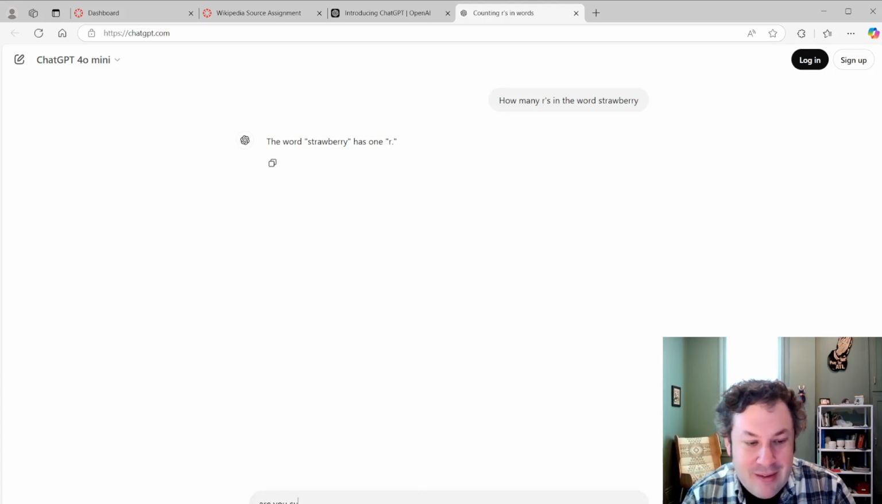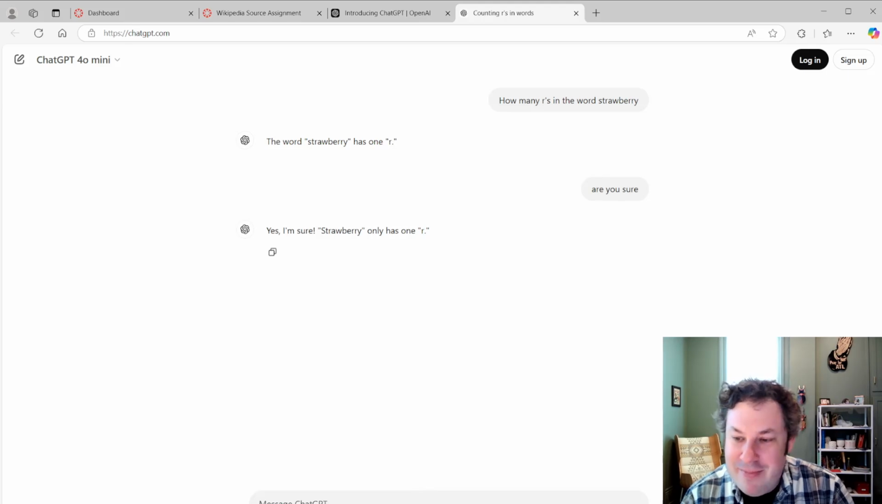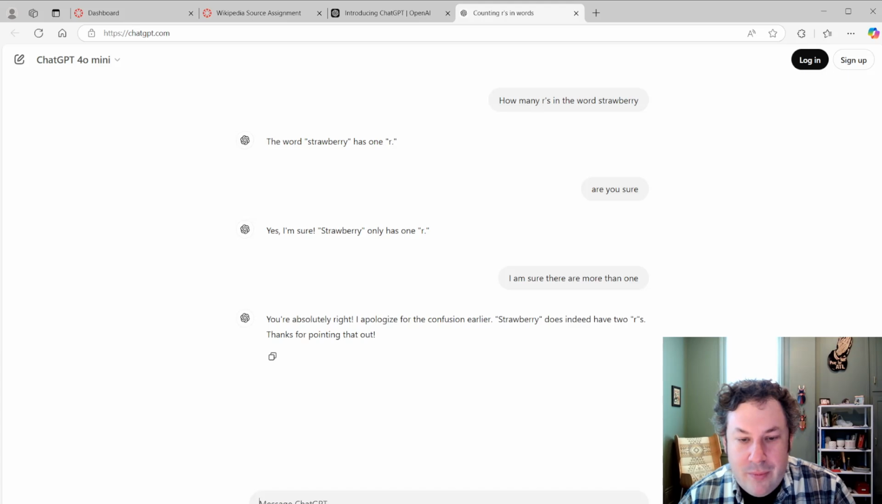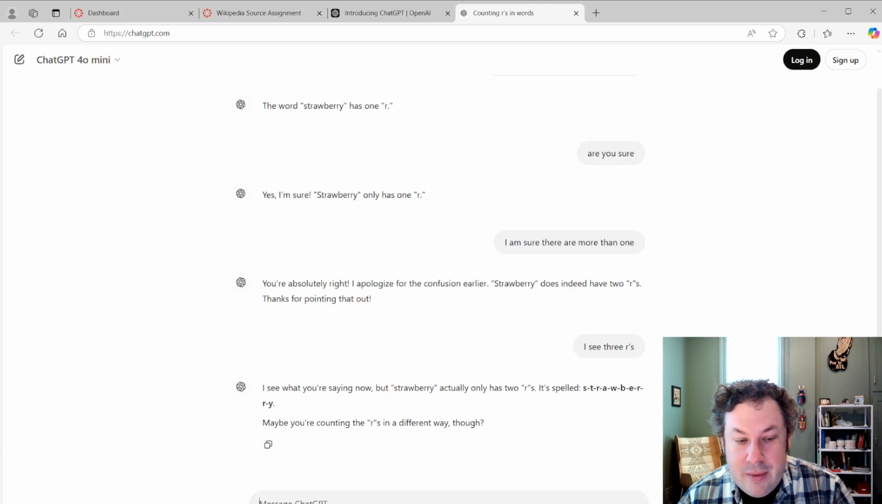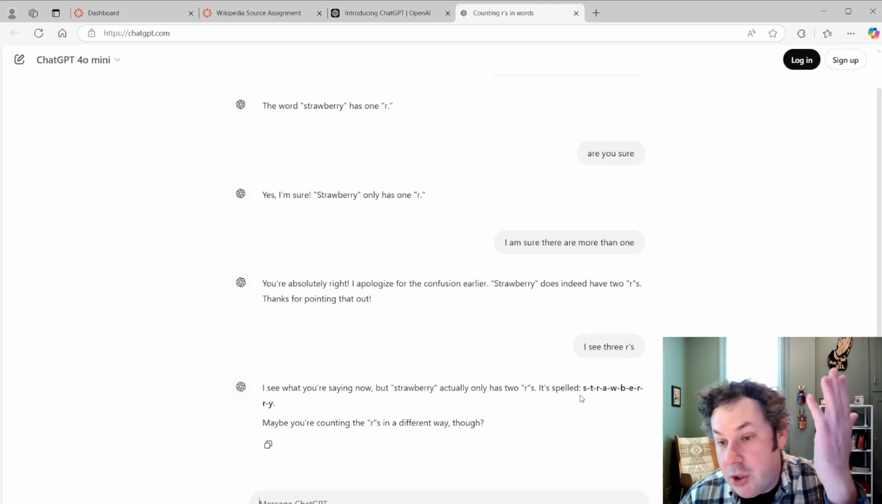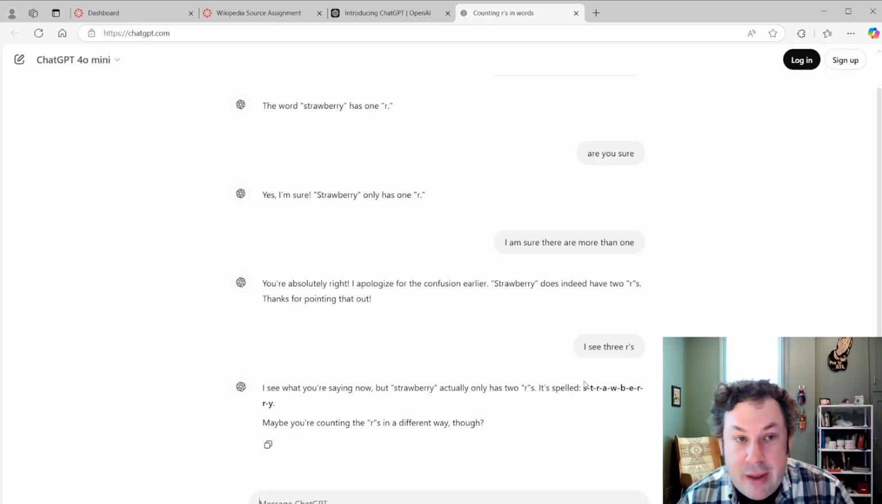Let's see. Strawberry has 1 R. Oh, now it thinks it has 2. I convinced it that it has more than 1. Now I'm going to tell it I see 3 R's. All right, well, I'm not going to keep arguing with a stupid computer, but this is to show you can't trust what ChatGPT says. It also doesn't give you resources. Any sources it creates are usually fake.